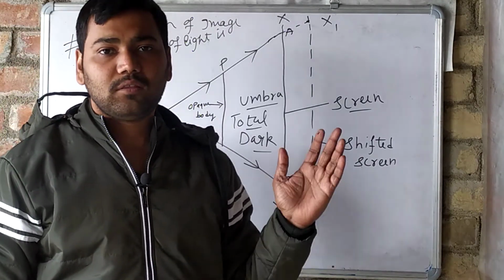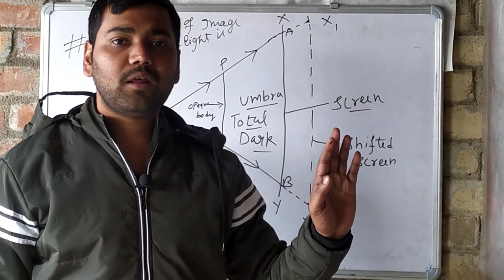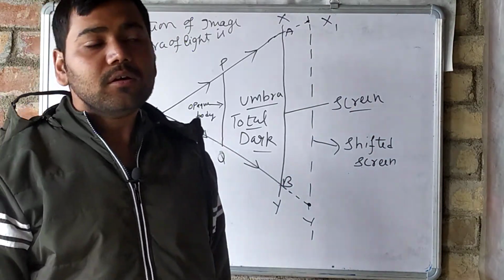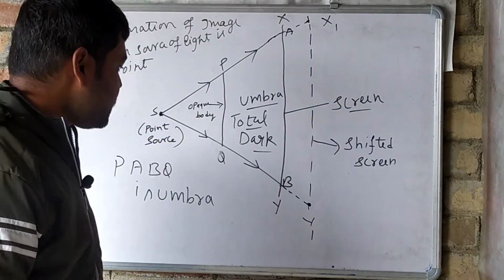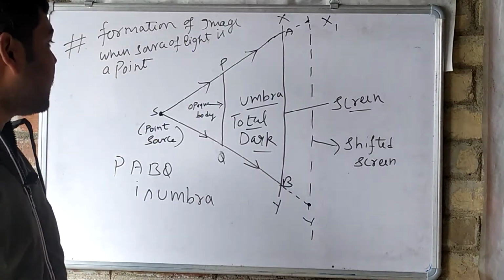That means the screen is, if we shift the screen backward, what happens? The umbra region will increase. Okay, so this is the whole formation of the point source. Okay, understand? क्या किया हमने?